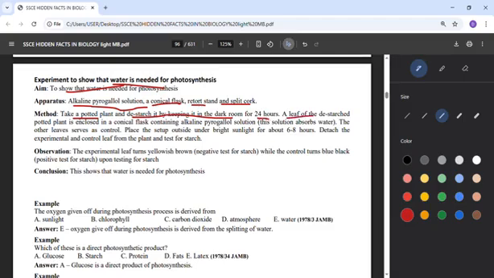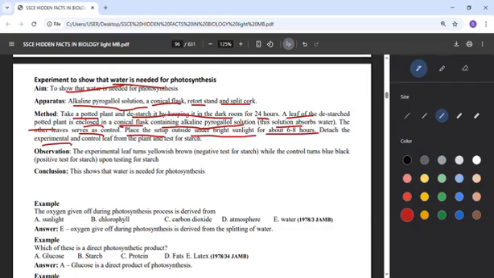A leaf of the destarched potted plant, enclose it in a conical flask containing alkaline pyrogallol solution. This solution will absorb water. So the other leaves serve as control. So place the setup outside under bright sunlight for about 6 to 8 hours.